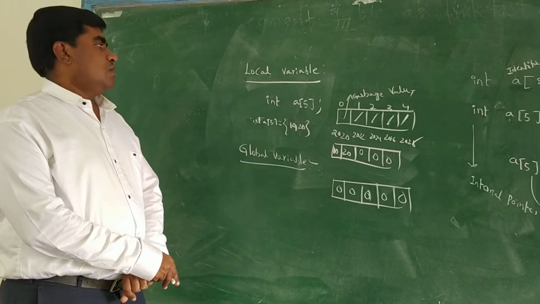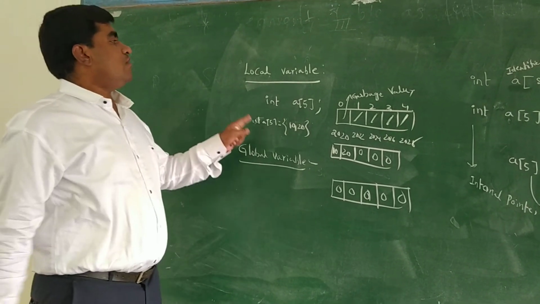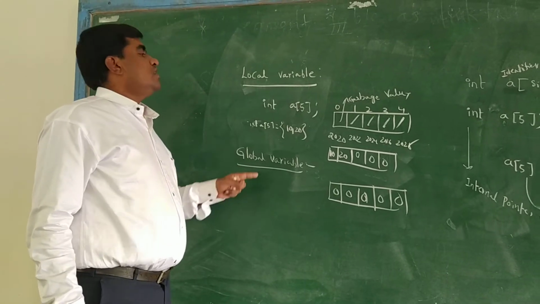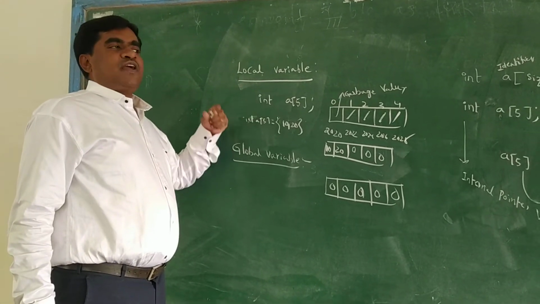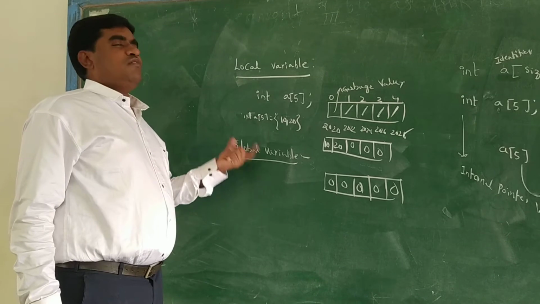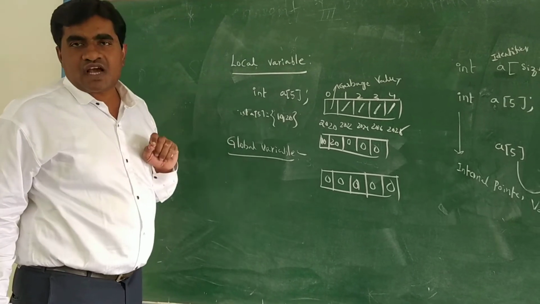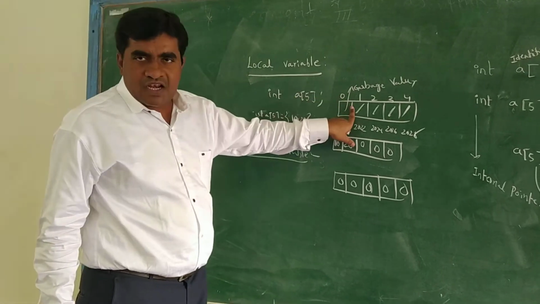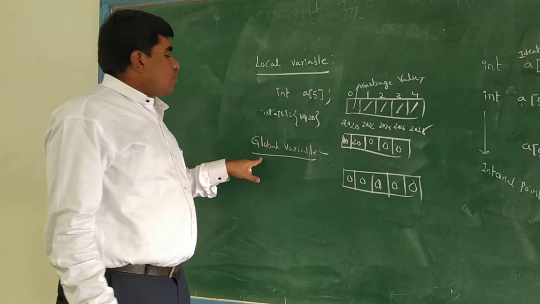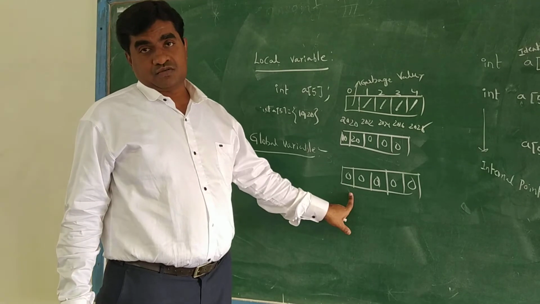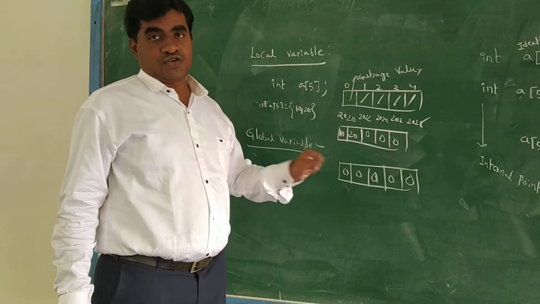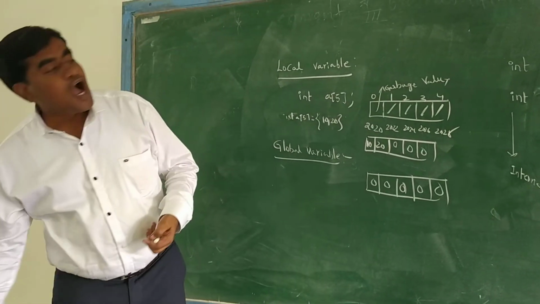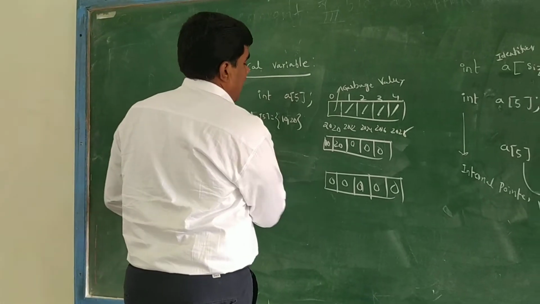In the global. So the main difference between a local variable and a global variable is that a local variable is defined within the method, and a global variable is defined outside of methods. The default values of an array are garbage values in a local variable, and in a global variable the default values are zeros.